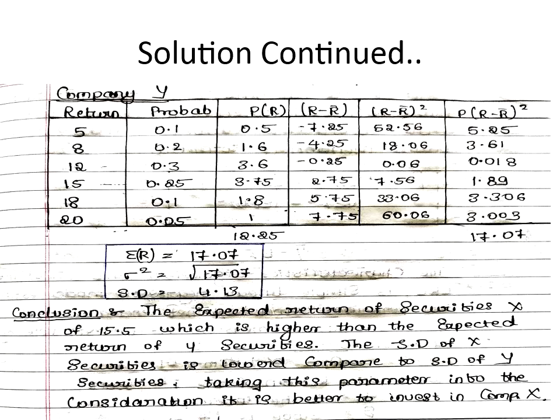Okay. So when I calculate, I'll once again repeat the third column here in company Y. So 0.5 plus 1.6 plus 3.6 plus 3.75 plus 1.8 plus 1, which is equal to 12.25. Okay. So expected return in the box over there, by mistake I mentioned 17.07. It is not 17.07, it is 12.25, whatever we have calculated.